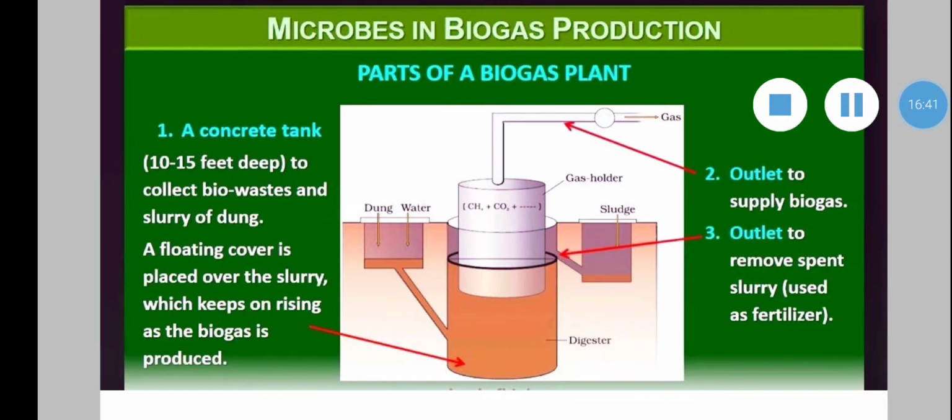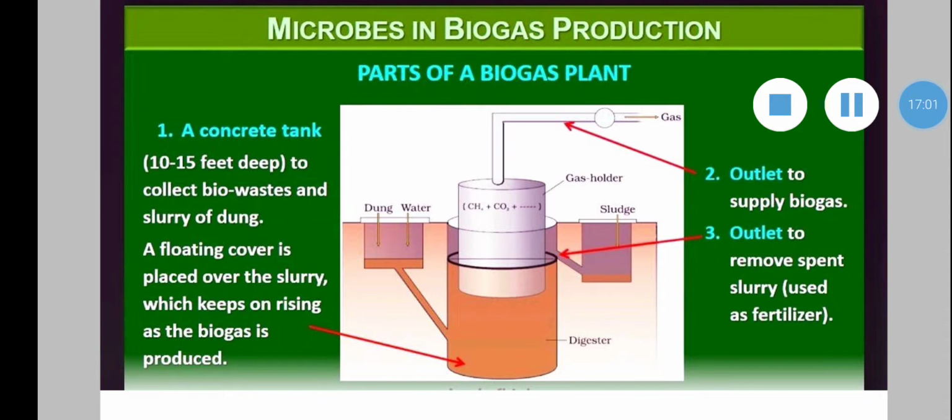Anaerobic digestion involves three processes. Like hydrolysis or solubilization, it is the initial stage. Raw material is mixed, that is, cow dung or cattle dung is mixed with water in equal proportion to make slurry, which is then fed into the digester.